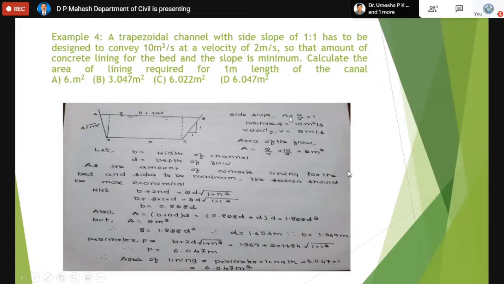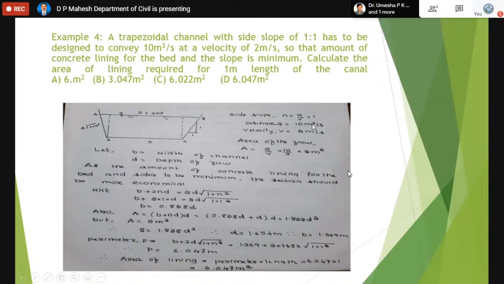Then side slope is 1:1, means n is 1. Because vertical we always keep as 1, the horizontal one will be called n. So when vertical is not 1, you must convert that into 1 by dividing both the values. For example, if vertical is 2, then to calculate n, you divide both numbers by 2. For any value, the horizontal will become n automatically.